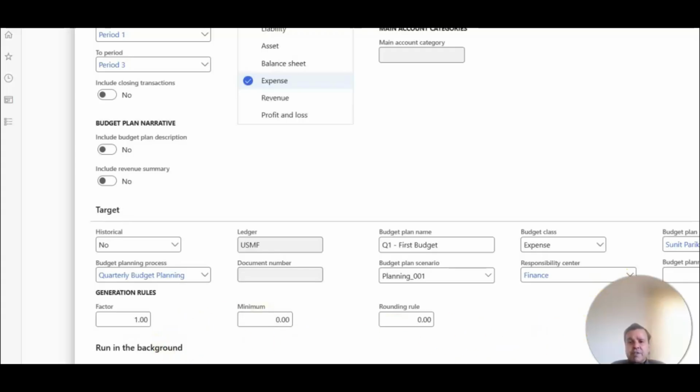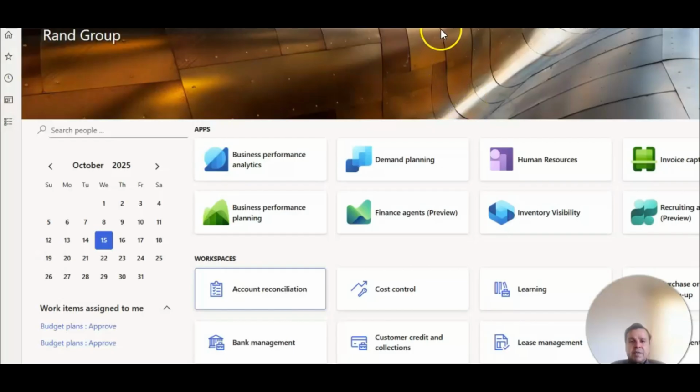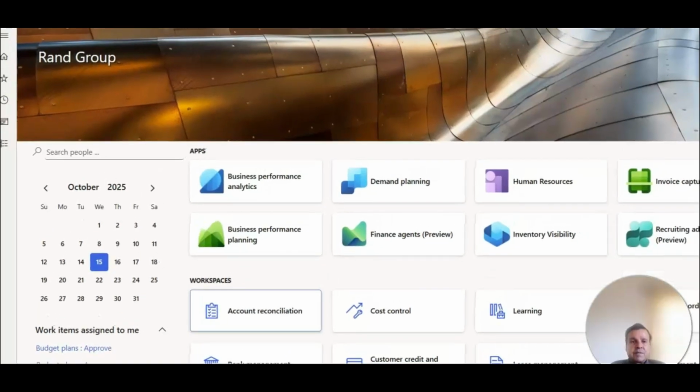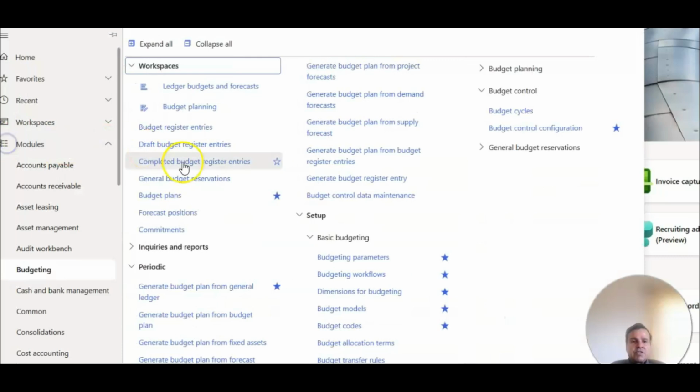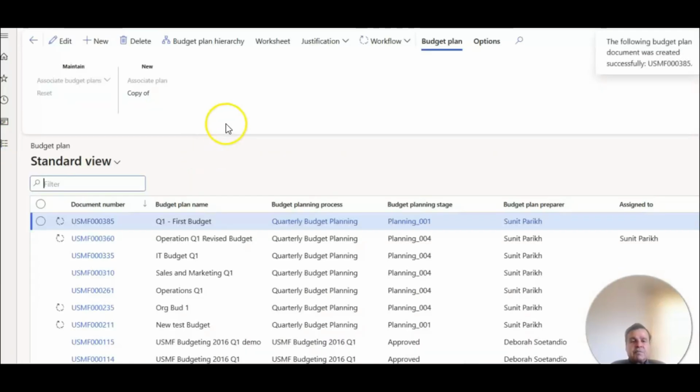Again, I'm going to generate this. It might take a minute to generate, but we will see how the plans are generated. So let's switch back to our budget plans. Here, when I refresh the screen, you will see that it's coming up.